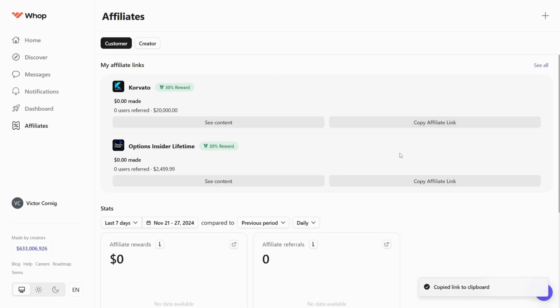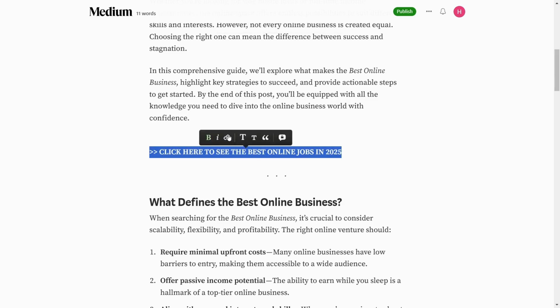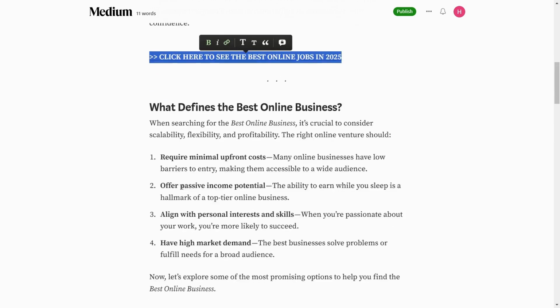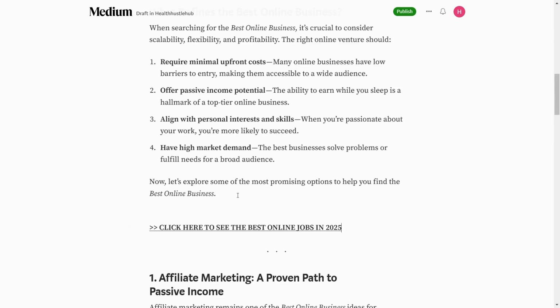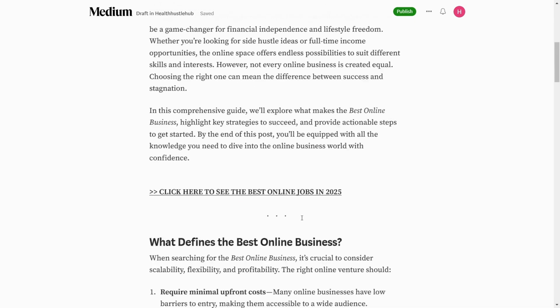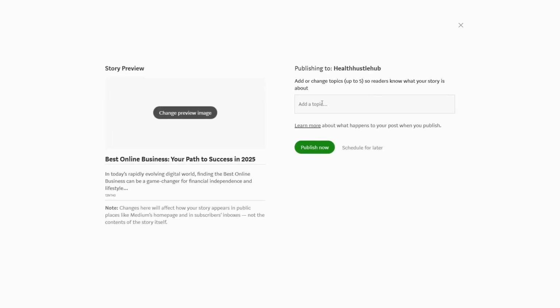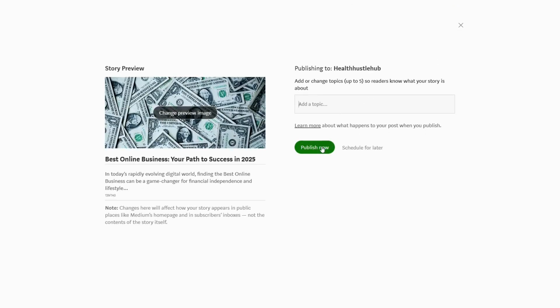And all you've got to do is press on this button, then go back to Medium and just insert your affiliate link. Now you want to have the same call to action with the same link on as many parts of this blog article. Now, once you're ready, all you got to do is press Publish, add a few keywords related to this blog article, and click Publish now.